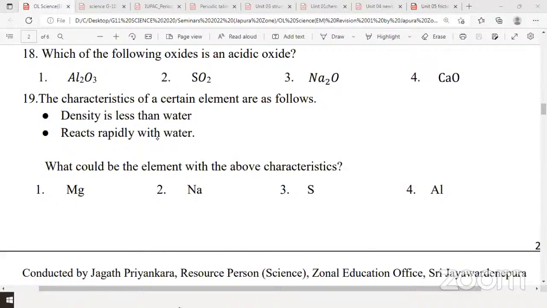What is the acidic oxide? Acidic oxide will be... I'll ask the answer from Sitilini Kularatna. Yeah. I'll ask from someone else then. Malinma? Vihang? Sachin? Second one. Vihan? Second one. Okay, good. Answer is second. Very good.